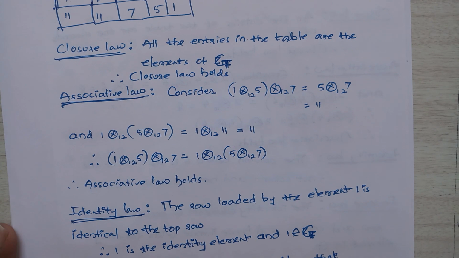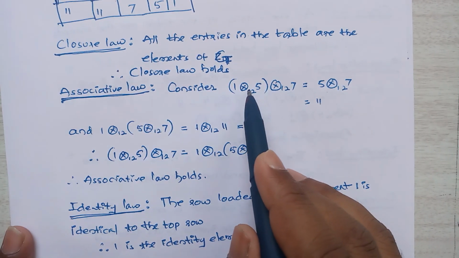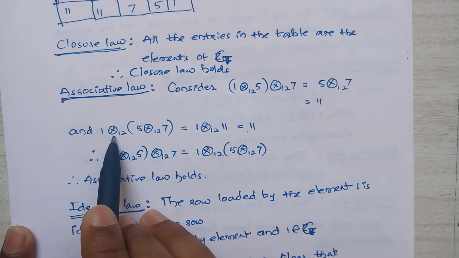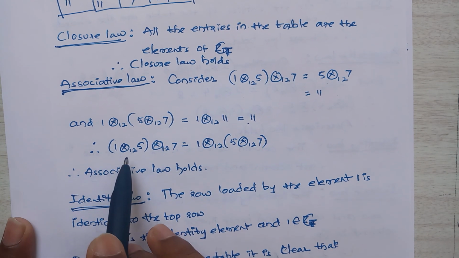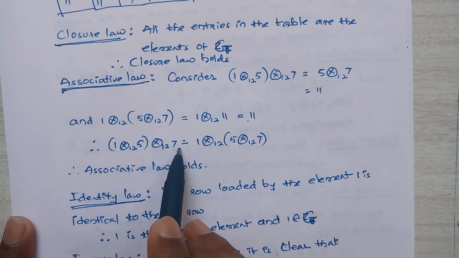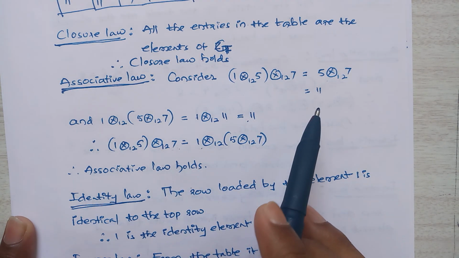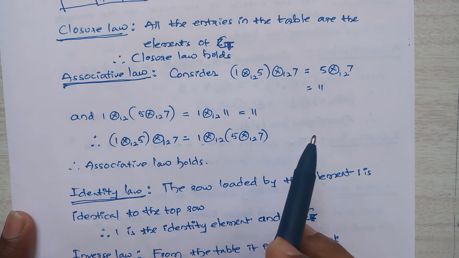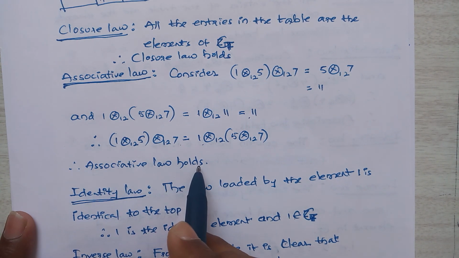The remainder is 11 itself. Therefore in both the cases A star B star C is 11. So A star B star C is equal to A star B star C. In both the cases, using multiplication modulo 12, we get the resulting solution 11. Therefore the associative law holds good.